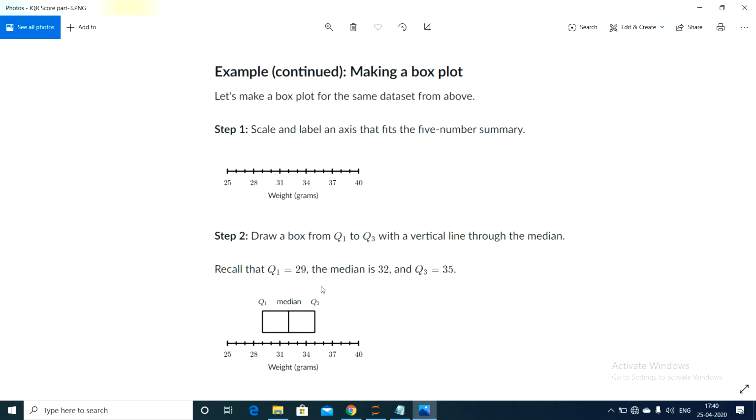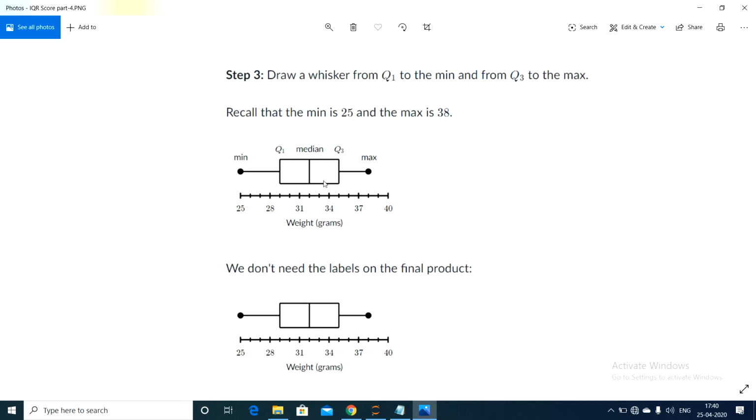So draw Q1, Q3 and a line for the median. Then we draw the whisker lines to the minimum and maximum. The minimum value in our case is 25 and the maximum value is 38, so draw a line; that is called the whisker.